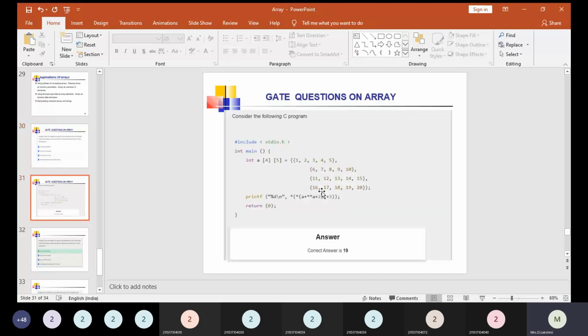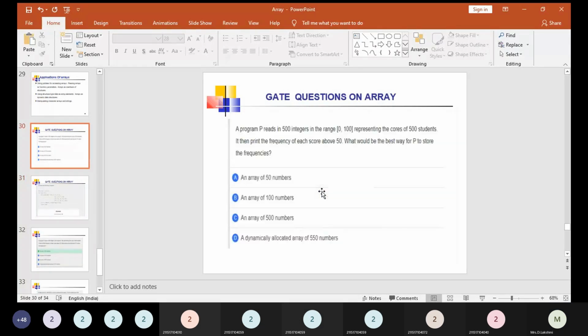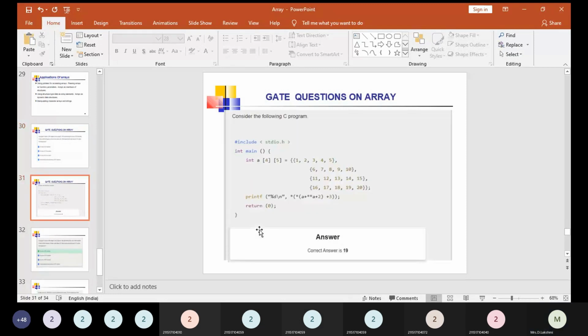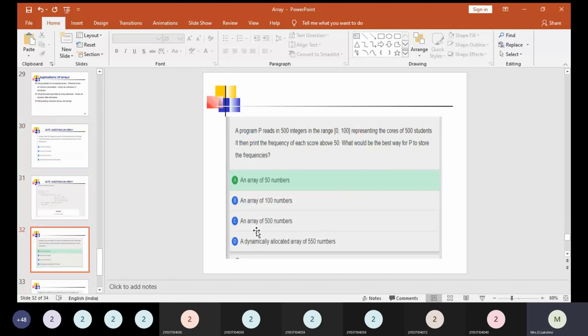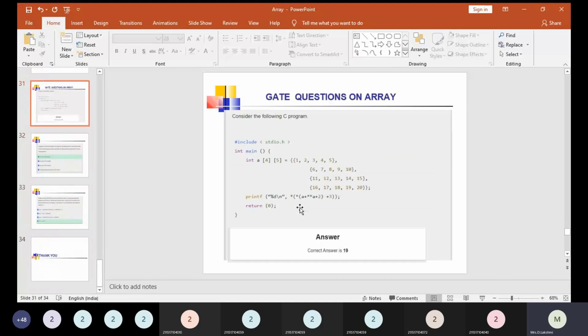Now let us see what is going to be the answer. We are having the answer as an array of 50 numbers. Here, the frequency of each score above 50 means the answer is going to be an array of 50 numbers.